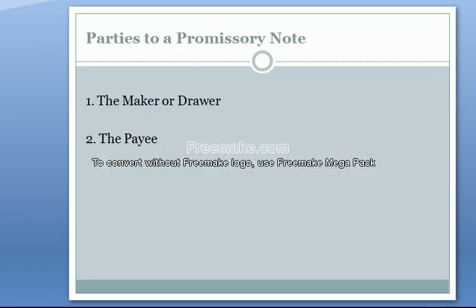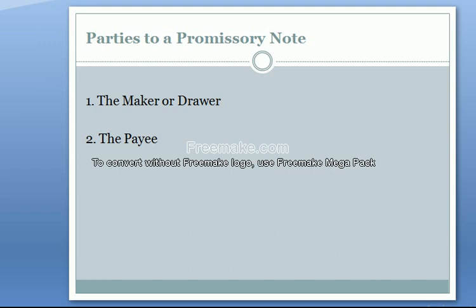Now, the parties that are involved in the promissory note. Two parties are involved in the promissory note: the maker or drawer, and the second one is the payee.